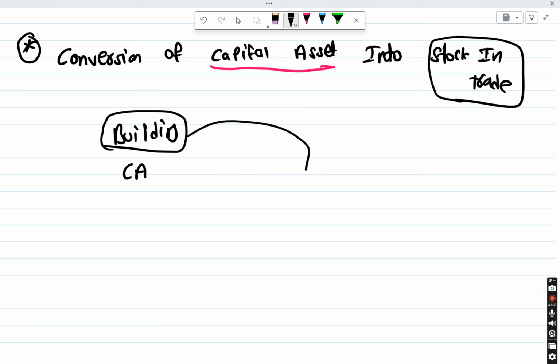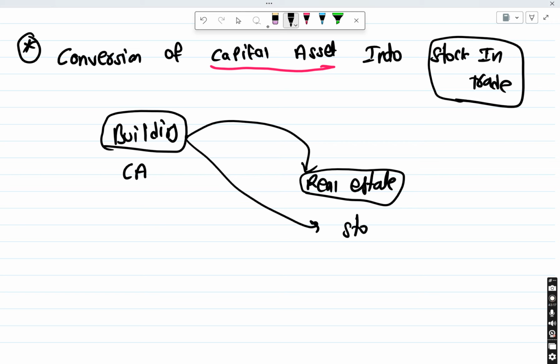And then this building, I'm starting some real estate business. So I'm converting this building as my stock in trade, so that I can sell to my customers. So first it is my capital asset. I am converting that capital asset into stock in trade.